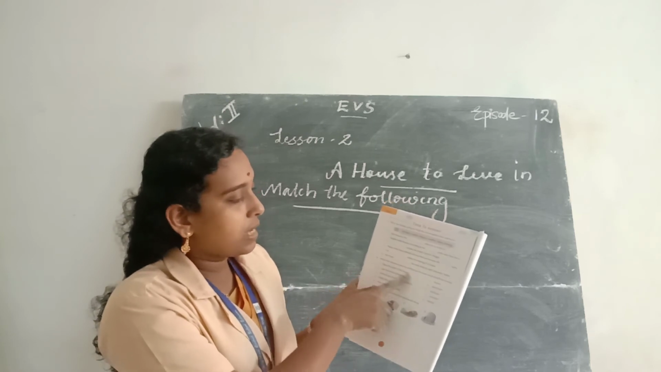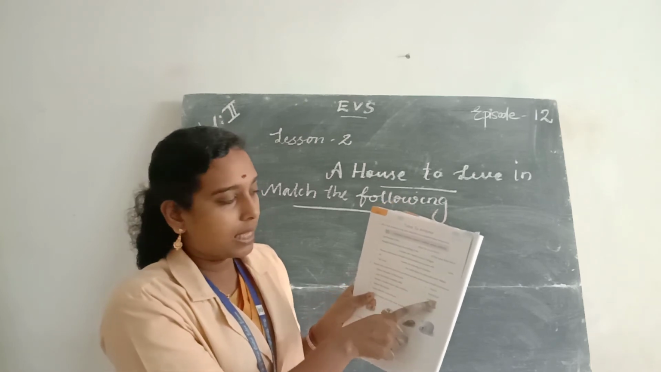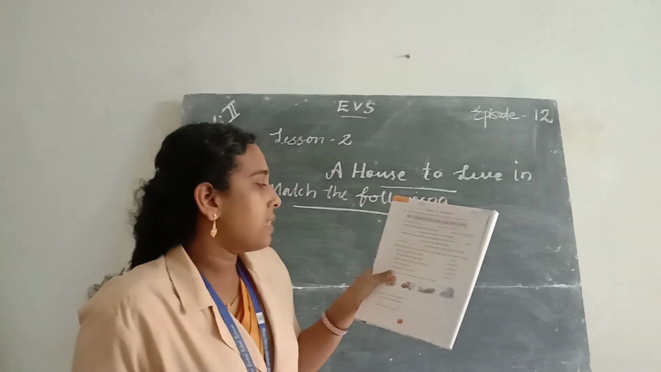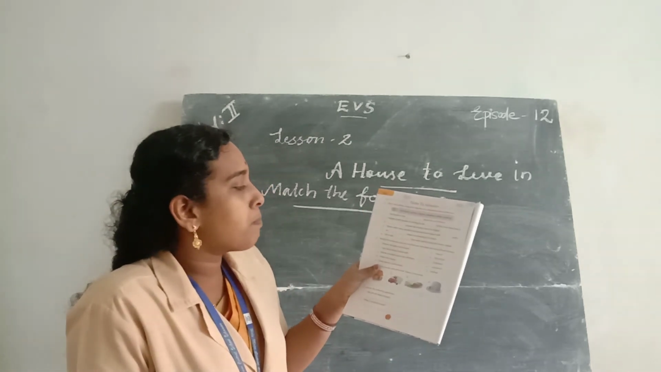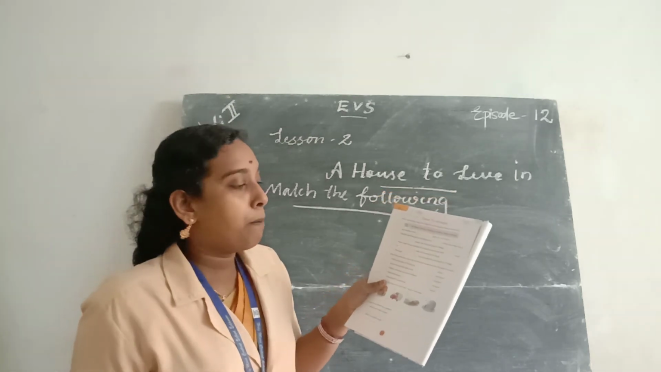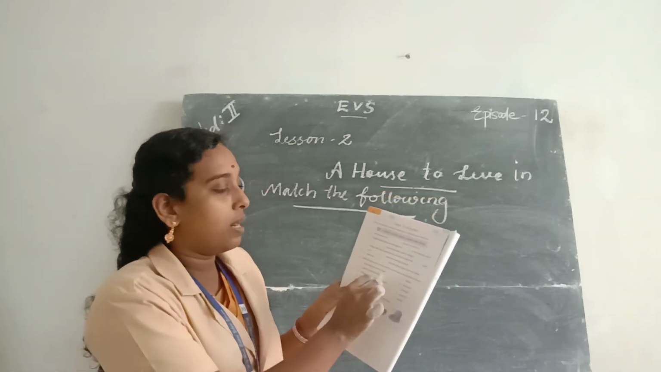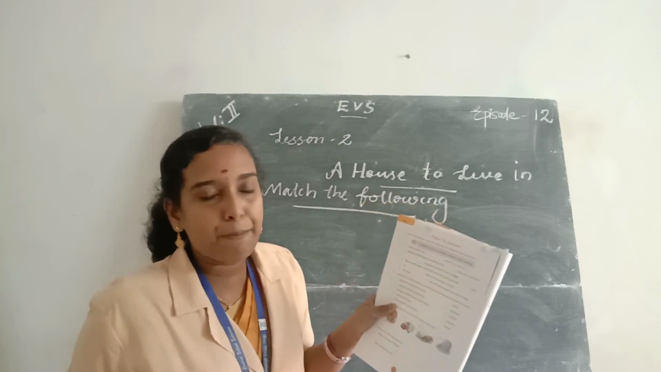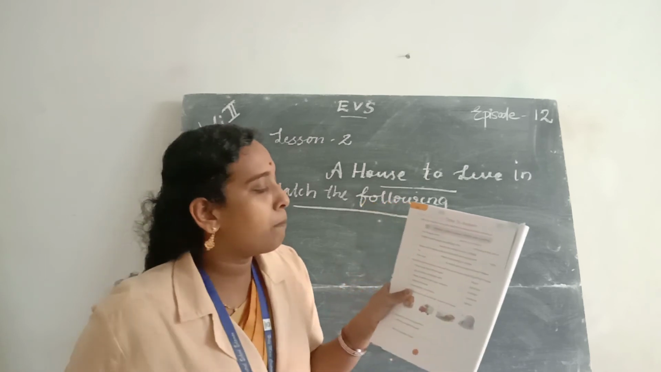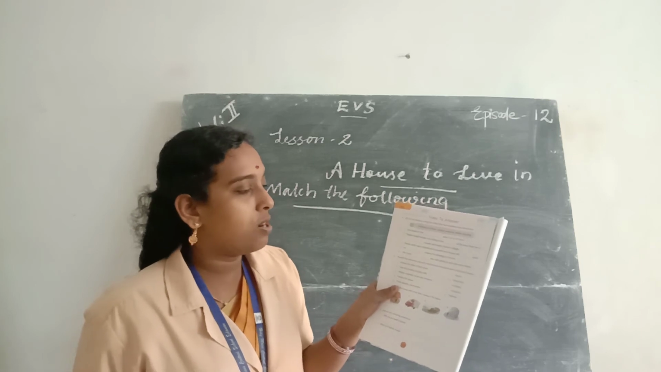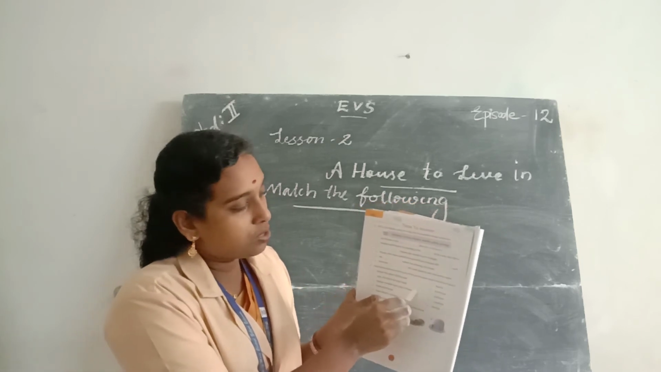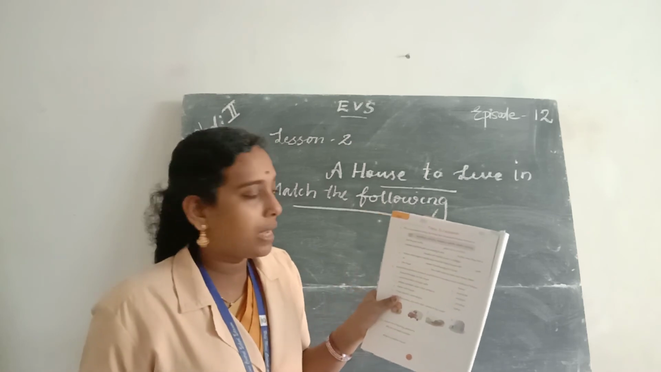So first one is match with C, architect. Then second one is lays bricks to build walls. A mason lays bricks to build walls. So match to option A, mason. Then third one, makes wooden doors and windows. A carpenter makes wooden doors and windows. So match to option D, carpenter.